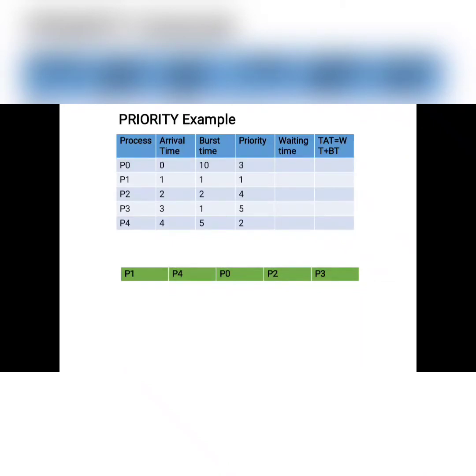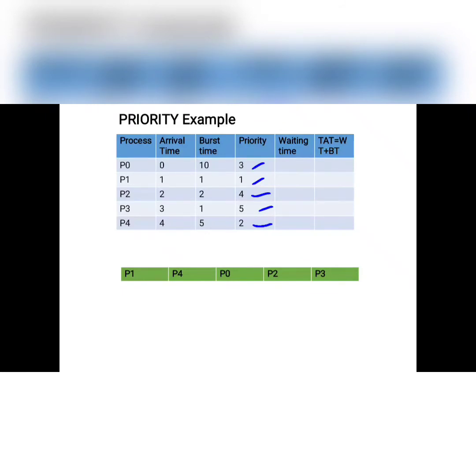Based on the priority, the processes will execute in this order: P1, P4, P0, P2 and finally P3. Now we will take the arrival time and burst time for this Gantt chart.